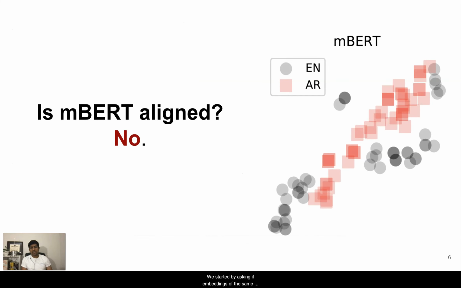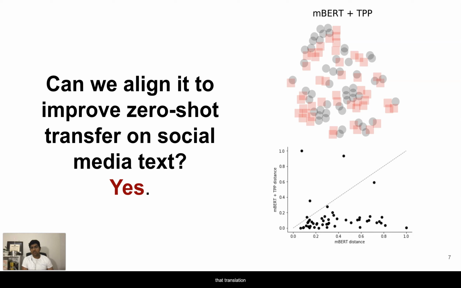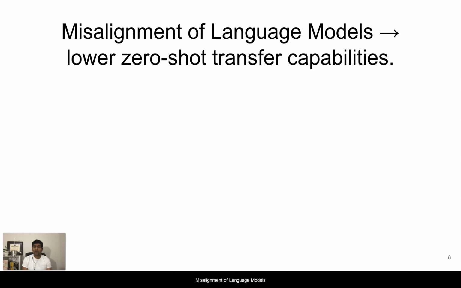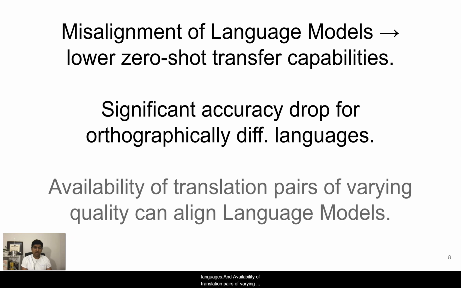We start by asking if embeddings of the same sentence are closer to the respective translations. We find that this is not the case. Instead, embeddings often cluster based on language identities. Our hypothesis is that if we align these embeddings so that the translation embeddings are closer to each other, this will allow for zero-shot transfer, as the model will have similar representation for all translations of a sentence in various languages. We start with the following observations. Misalignment of language models implies lower zero-shot transfer capabilities, significant accuracy drop for orthographically different languages, and availability of translation pairs of varied quality in aligned language models.